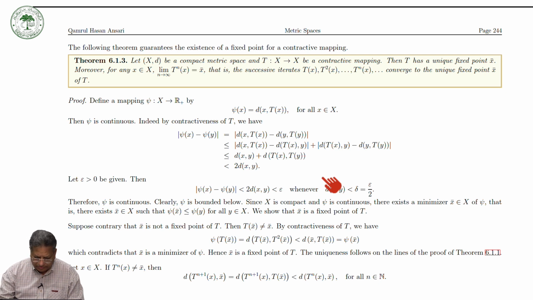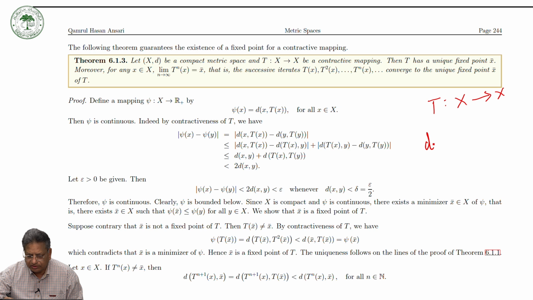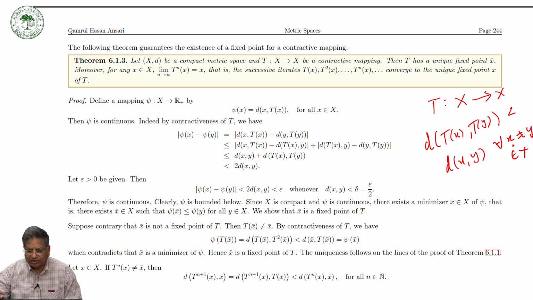For example, the mapping T from a metric space X to itself is called contractive if d(Tx, Ty) is strictly less than d(x, y) for all x, y in X.